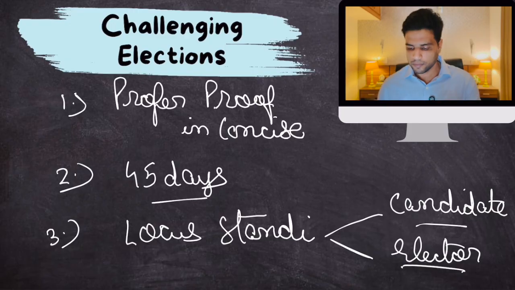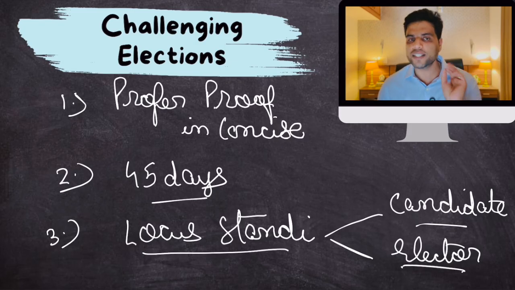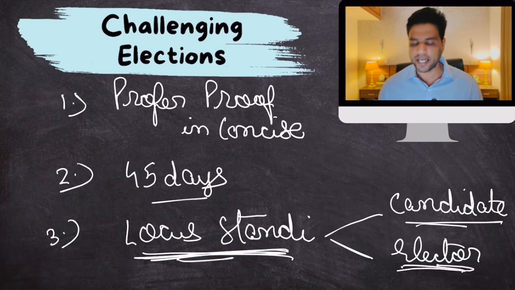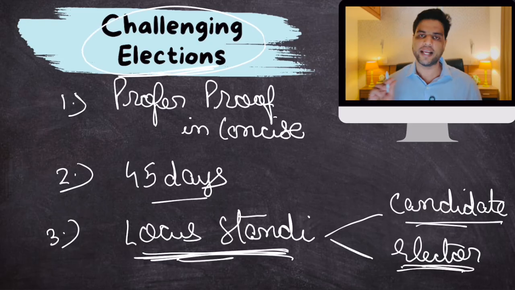These two are the only affected parties in a fraudulent election. That is why the principle of locus standi is followed. Remember this word; we will talk about it in our polity lectures. So only the affected candidate or elector can file election petitions challenging the elections.